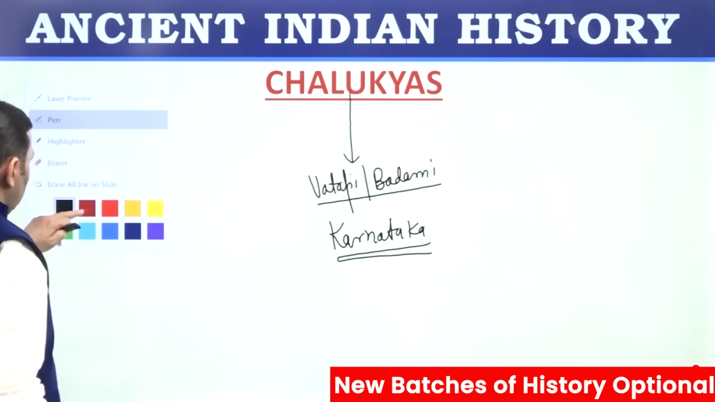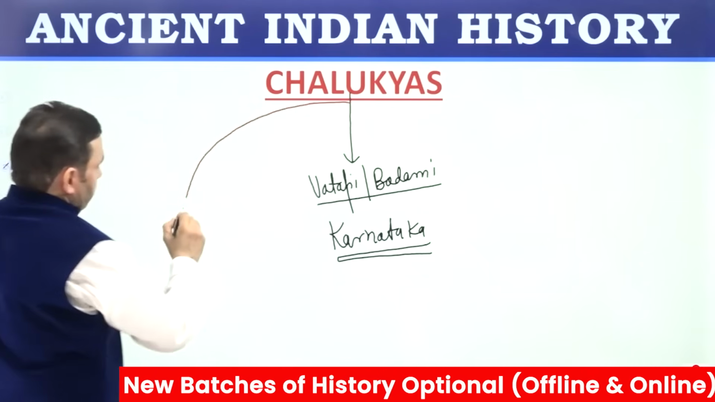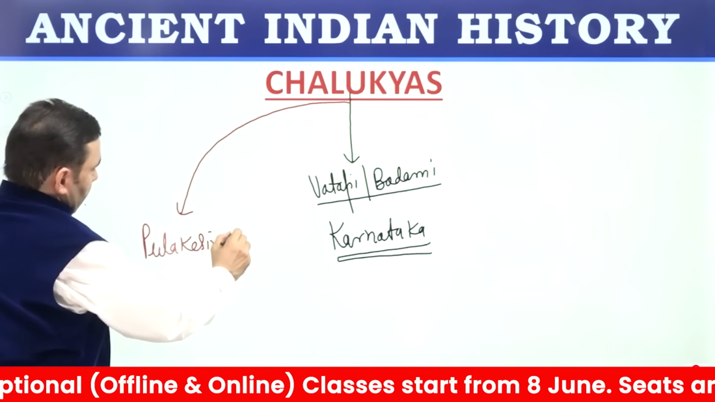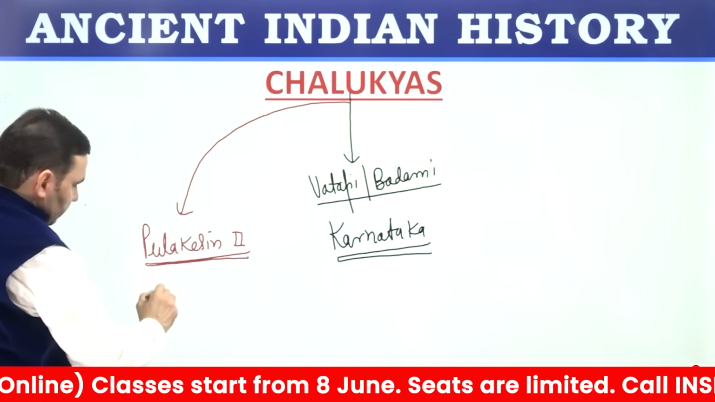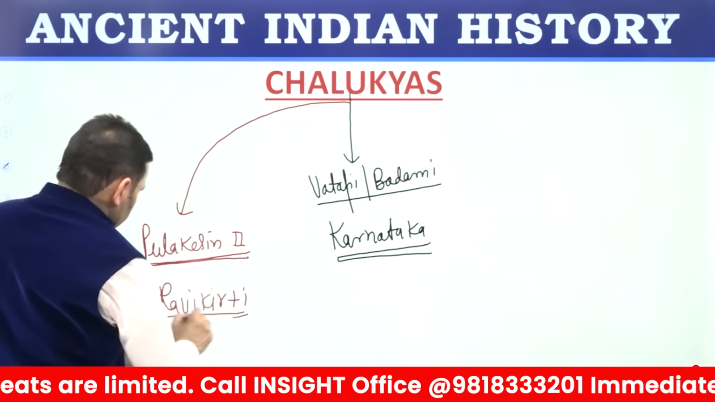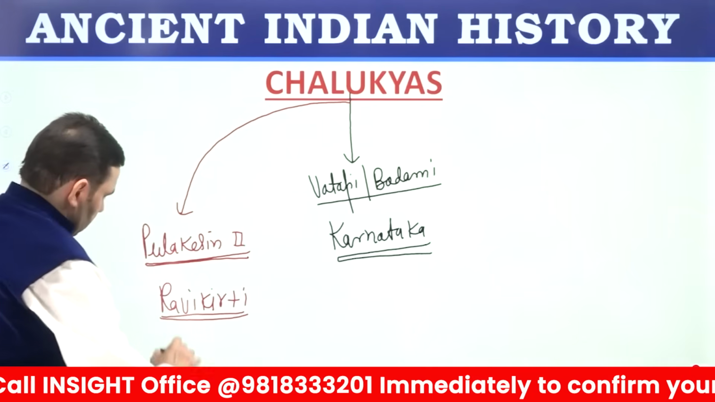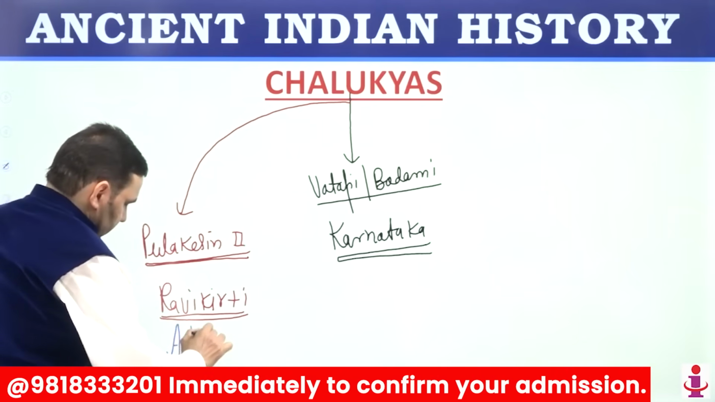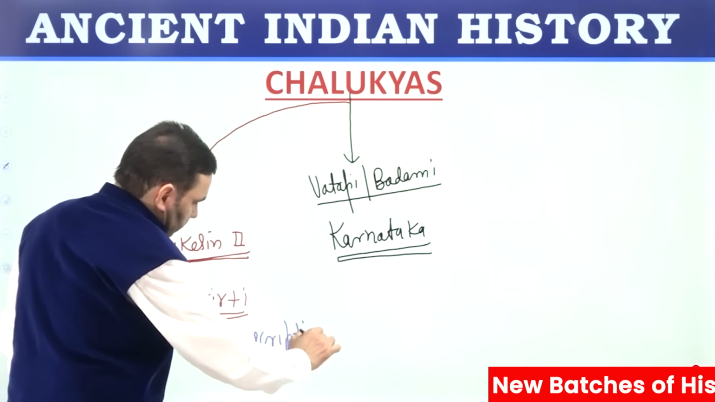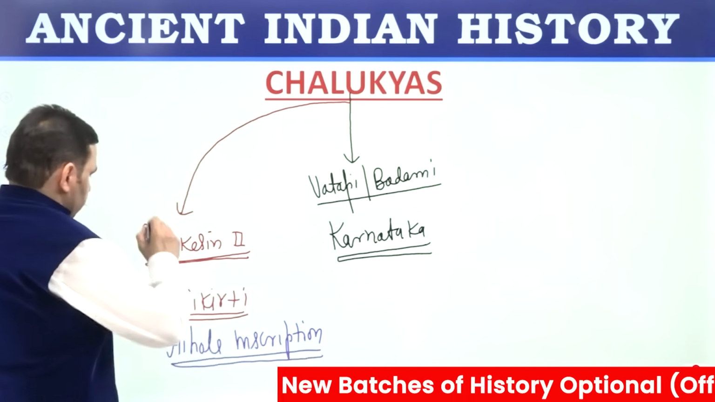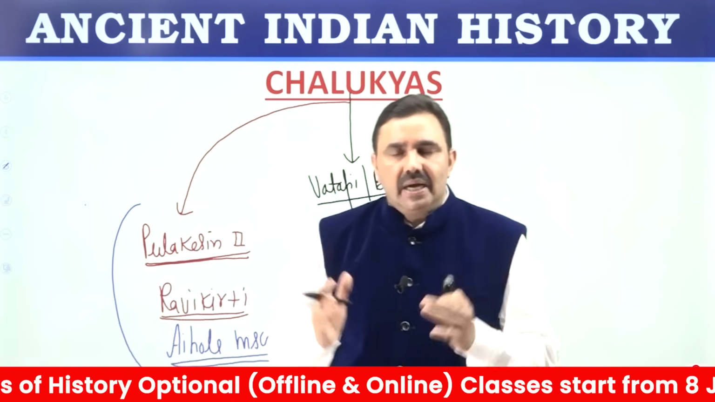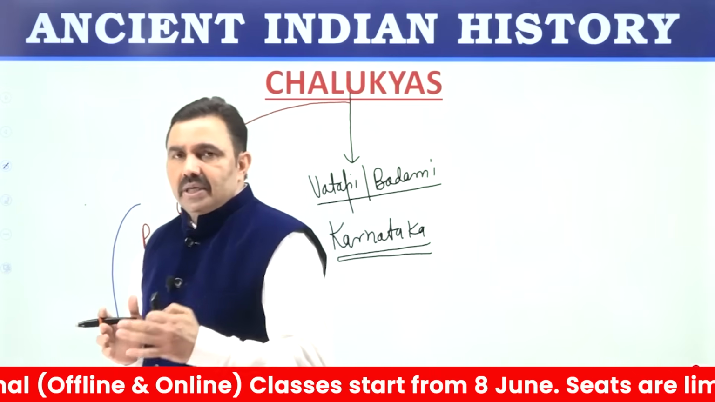Chalukyas were very powerful politically. Pulkesin II, name we have just seen, had defeated Harshvardhan, and this information is provided by his court poet Ravi Kirti. Ravi Kirti composed an inscription known as Aihole inscription. Aihole is a place in Karnataka. There is a temple here in the city, and on the walls of this temple we find one inscription known as Aihole inscription. This inscription was composed by Ravi Kirti. In this inscription, he mentions that Harshvardhan was defeated by Pulkesin II.